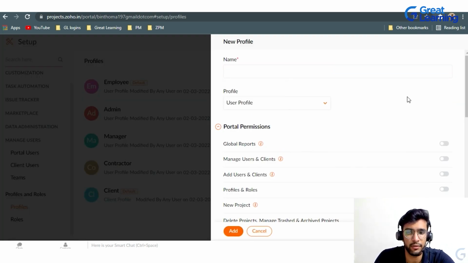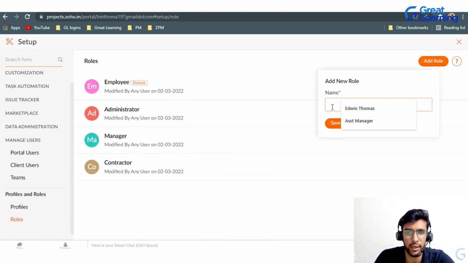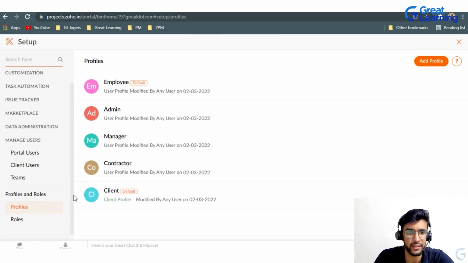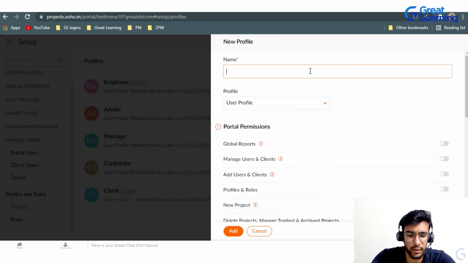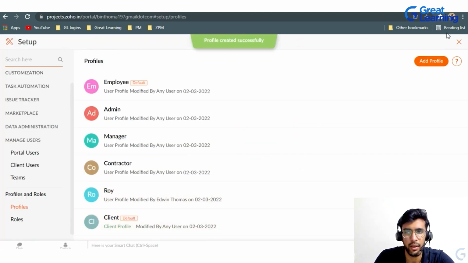If you add a role first, you can put in an assistant manager and save, and you can actually create a role over here as assistant manager. And then if you want to add a profile, user profile, then create and add. Yeah, right. See, that's how you add a profile as well.